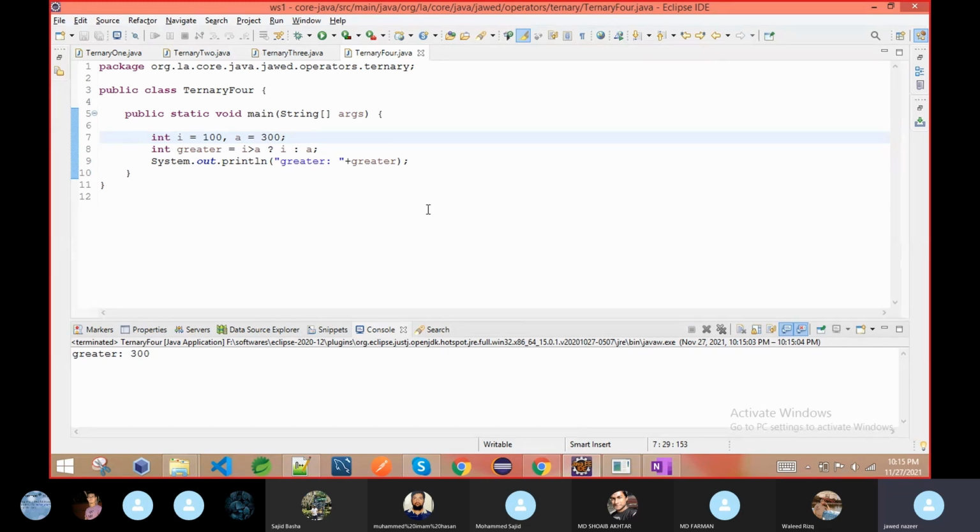So here see, the value greater is printed. Why? It means our program is working fine. Here we are not taking the case where both values are the same. So we are not taking those cases. If both values are the same, we can see that one.